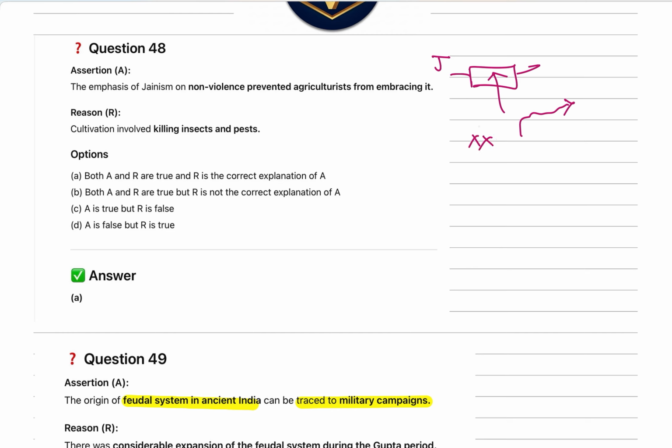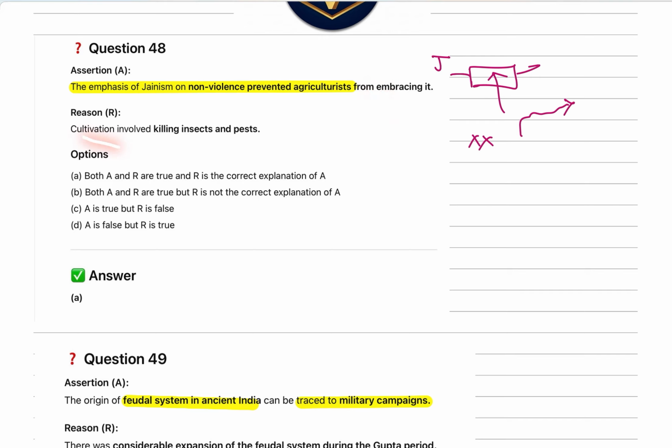So if farmers practiced Jainism, they wouldn't be able to practice farming. So basically farmers stayed away from Jainism.